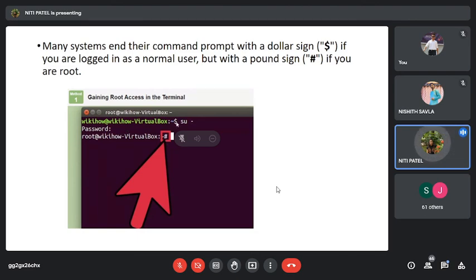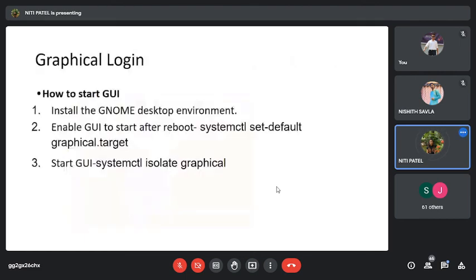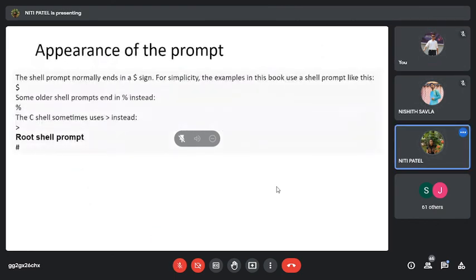So a normal user has a $ shell and a root user has a # shell. So this is how you can also differentiate between the users by looking at the shell inside the terminal. Clear? Yes. Okay. The shell prompt ends with a $ sign, for simplicity, in this example. That means it looks like this.